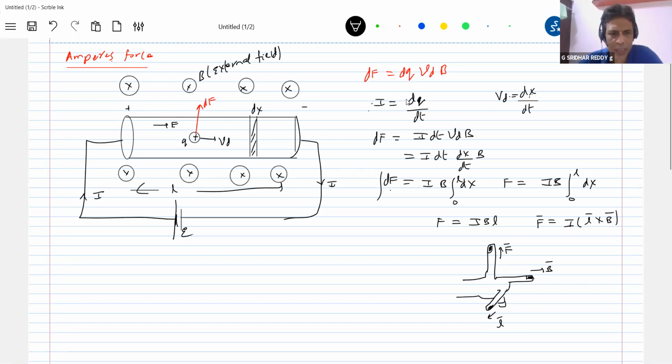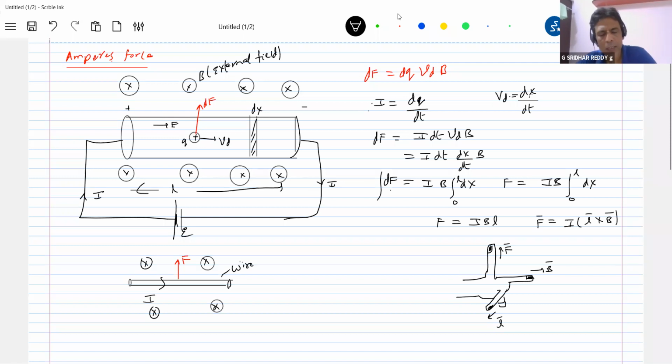So in the simplest way, if there's a conductor, a current carrying wire, placed in a magnetic field, in what direction will it experience force? So it will be upward. There's a wire itself, you write it. So put B bar, and in the direction of current, put the length of the conductor, the force F will be upward. Now if I change the direction of the magnetic field on the same wire,